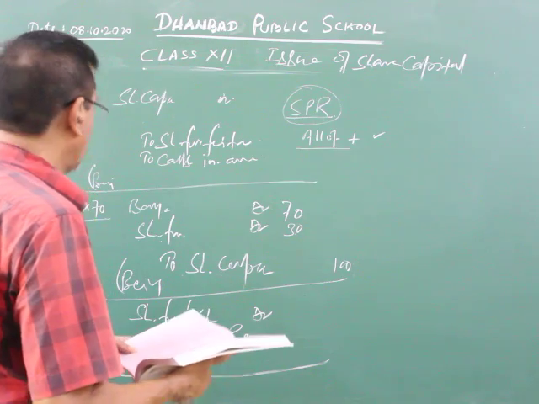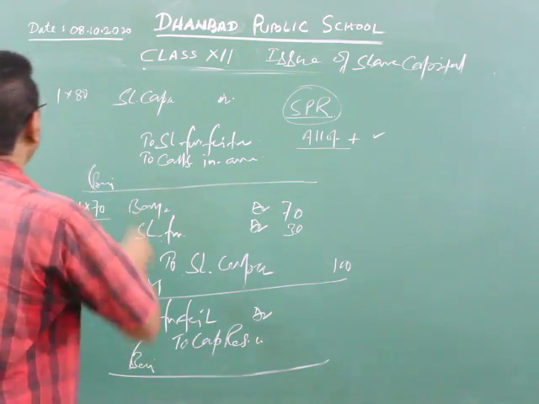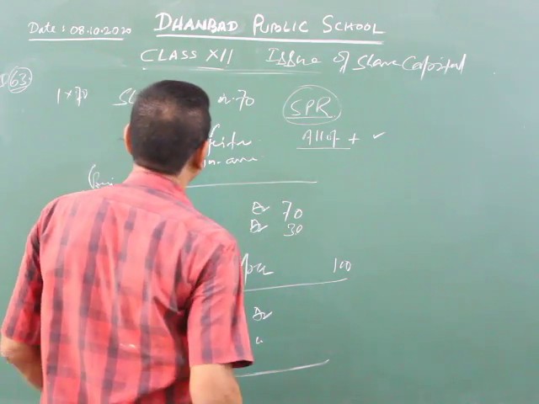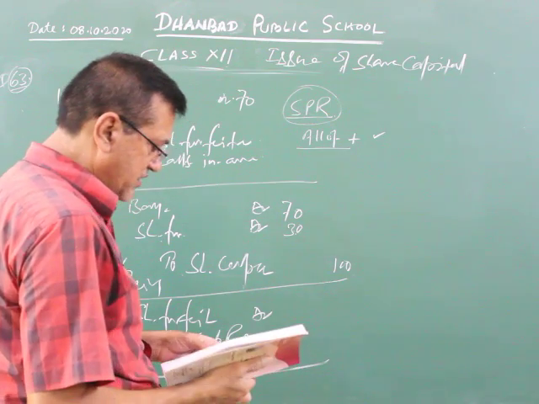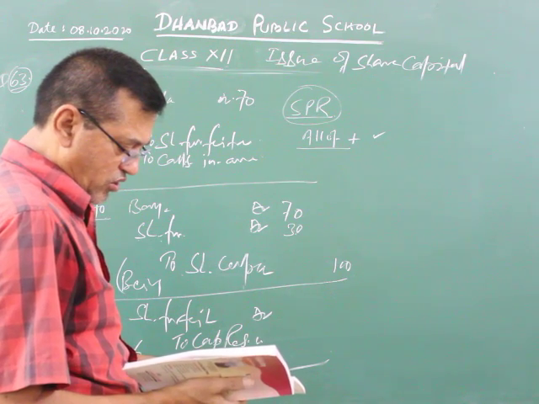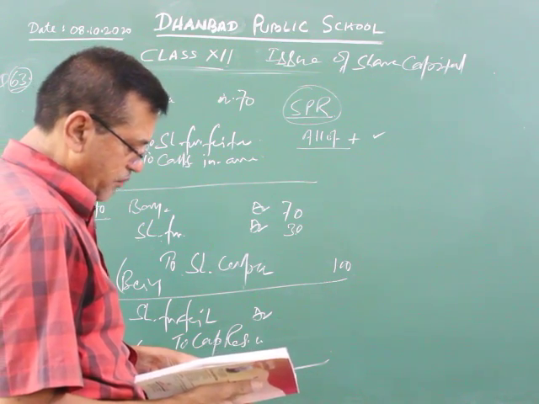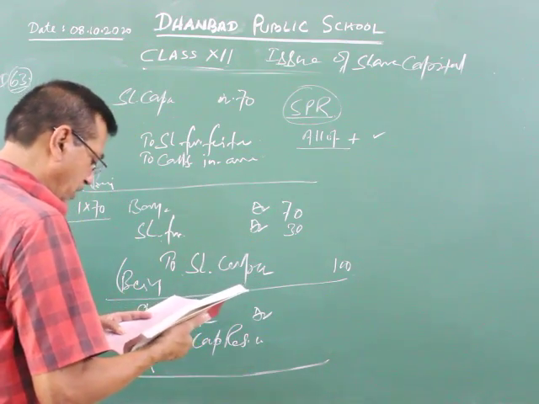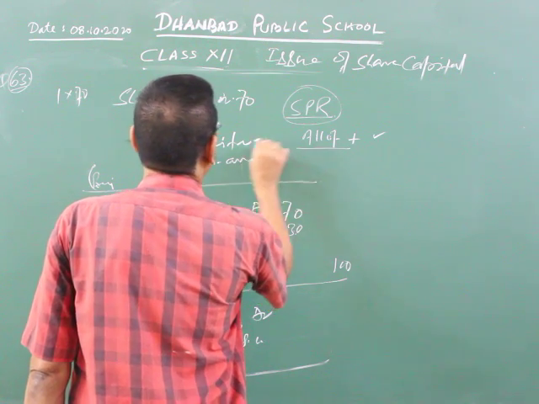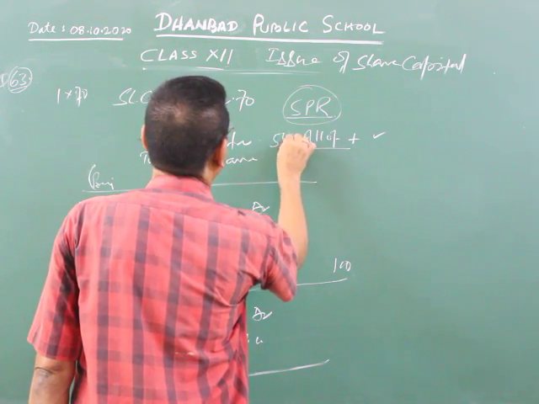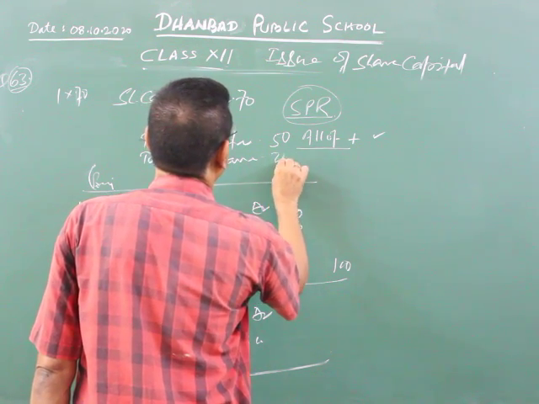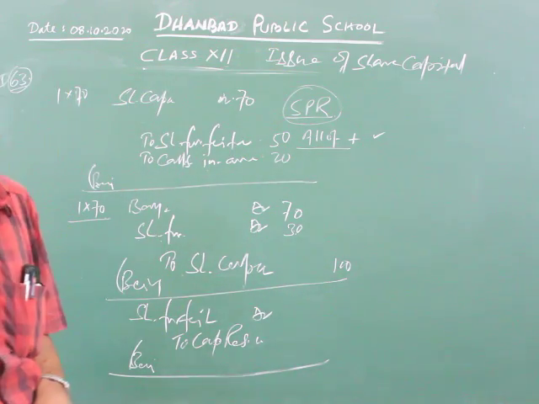So if premium is not considered, then it will be taken as 70. You may write 70 rupees, understood or not? And the defaulter has paid 60 rupees. The defaulter has paid how much? Clearly given, 80 was called, and 60 including premium was paid. If premium is excluded, then 50 is paid. So here share forfeiture is 50, understood? And calls in arrear will be 20. Point is clear? Very simple.